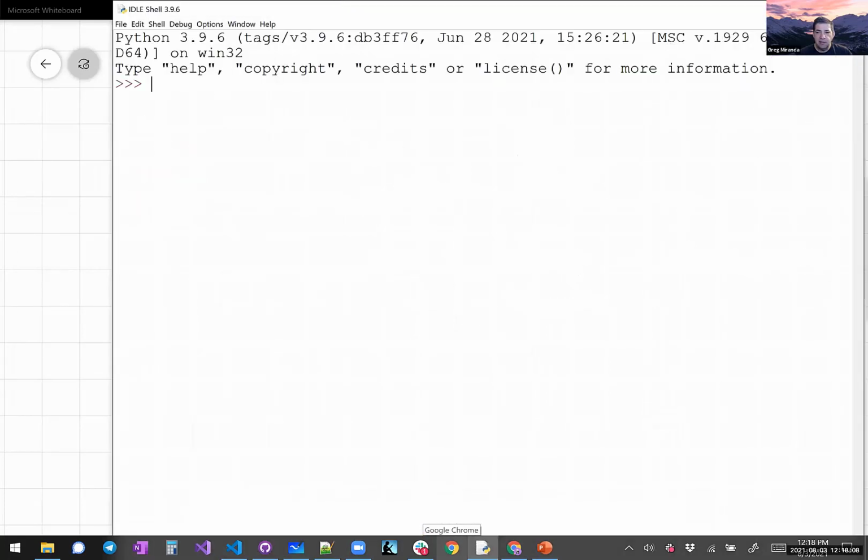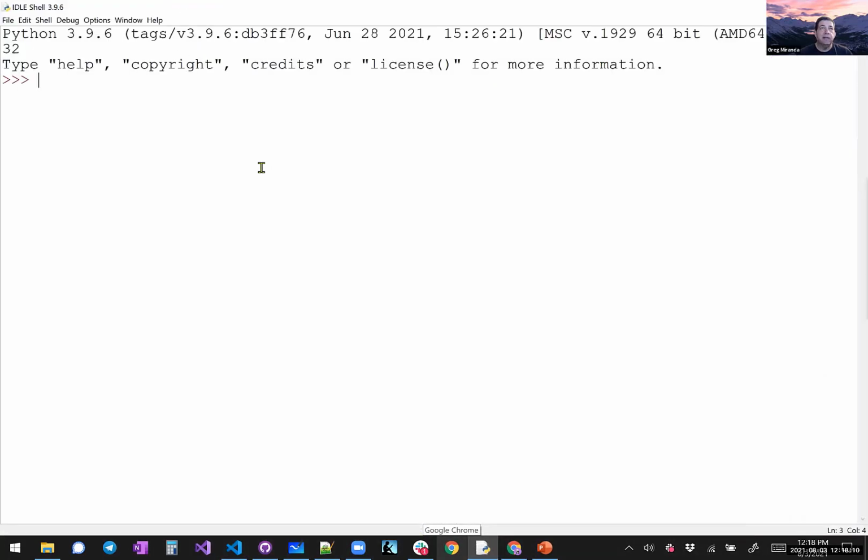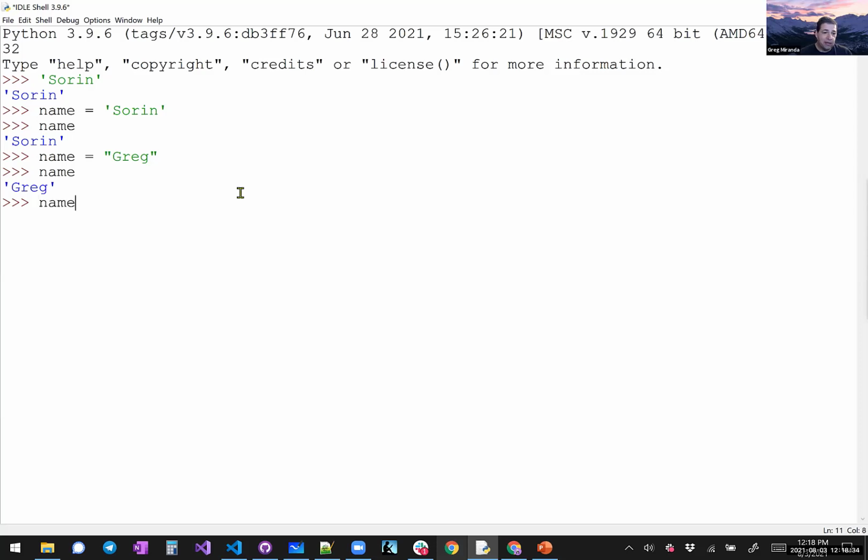I may start using something other than IDLE, just so I don't lose everything at the bottom. So if I do a name in single quotes, there's our CSE department chair, Soren. I put him in a variable. And I print out the variable. Notice it has the single quotes. If I do something like Greg, it still has the single quotes when I print it out. Let me put Soren back to where he was.